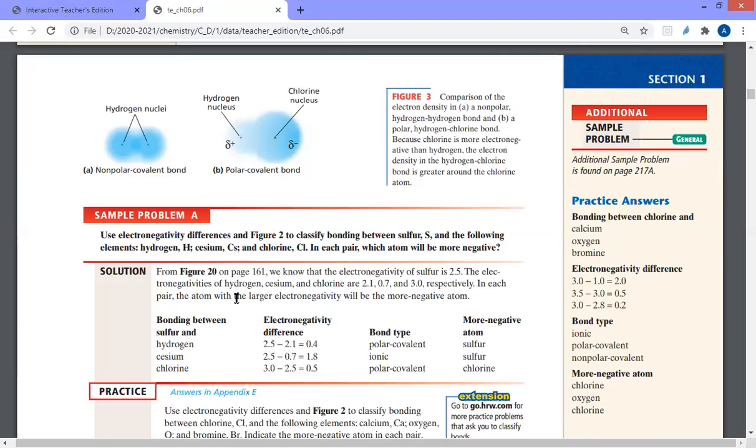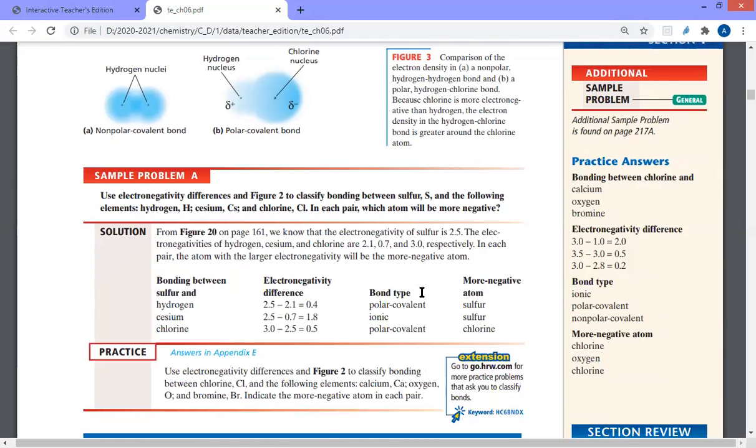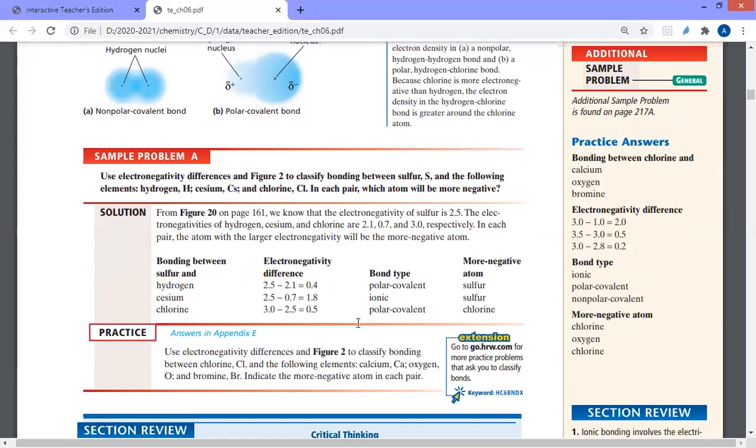The electronegativities of hydrogen, sodium, and chlorine respectively are 2.1, 0.7, and 3. So let's find the difference between them. First, if sulfur combines with hydrogen, the difference will be 0.4. It's less than 1.7, so of course it's covalent, and it's more than 0.03, so it will be polar covalent. Here we find the atom which is more negative, the atom able to attract the electrons of the bond more, of course the sulfur, because sulfur has higher electronegativity.